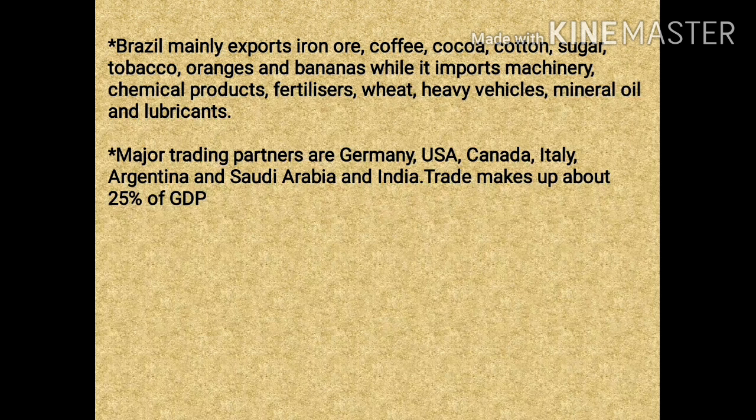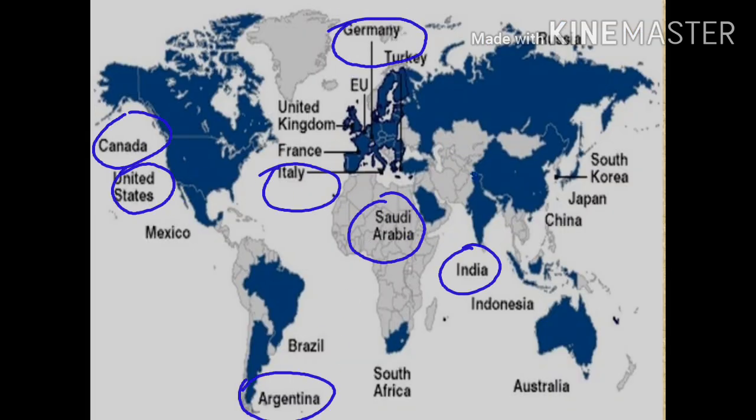So Brazil exports iron ore, coffee, cocoa, cotton, soya bean, sugar, tobacco, oranges and bananas. Whereas it imports, as we know that the imports are less as compared to the exports. So what do they import? Let us see now. They import the machinery, chemical products, fertilizers, wheat, heavy vehicles, mineral oils and lubricants. So these are the imports of Brazil. And the major trading partners of Brazil are Germany, USA, Italy, Argentina, Saudi Arabia and India.